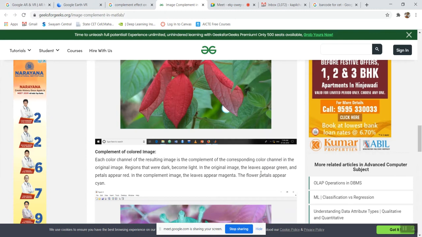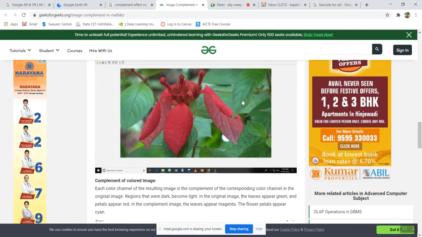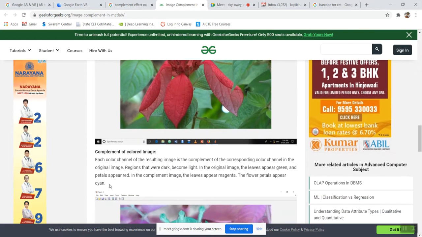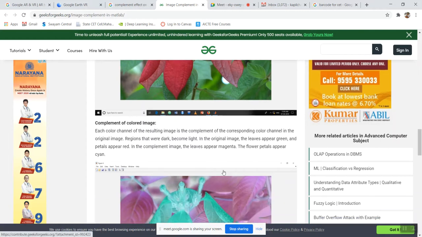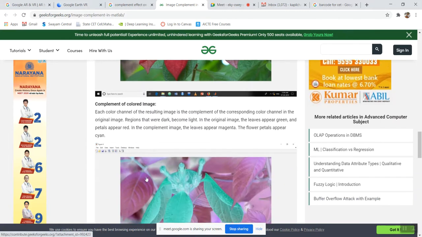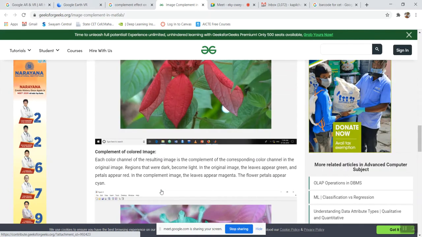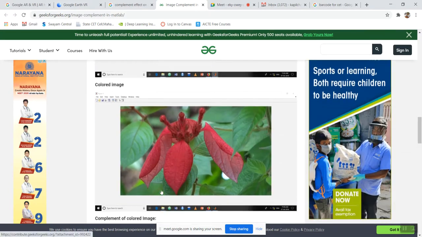In the original image the leaves appear green and the petals are red. In the complement image, the leaves appear magenta and the flower petals appear cyan. Means some kind of complement is done in the colored image also.